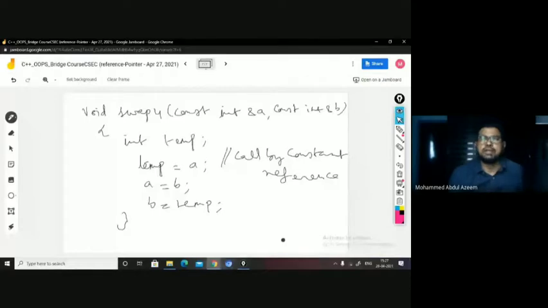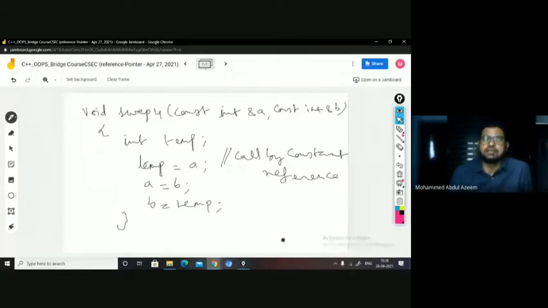When you say a variable is a constant, the memory assigned for that particular variable will not be modified. It means the value once given to that memory will not be modified. That is the speciality of constant, so it will be fixed. So these are said to be constant reference arguments.